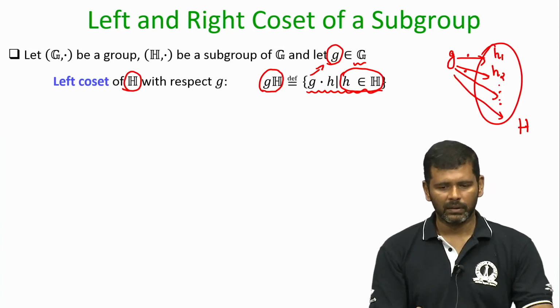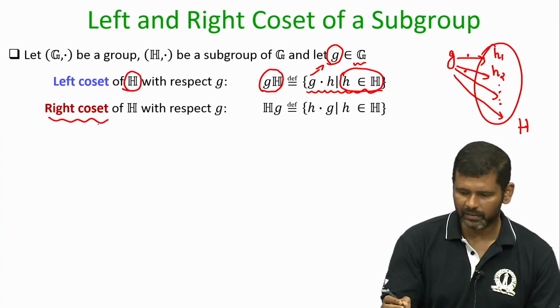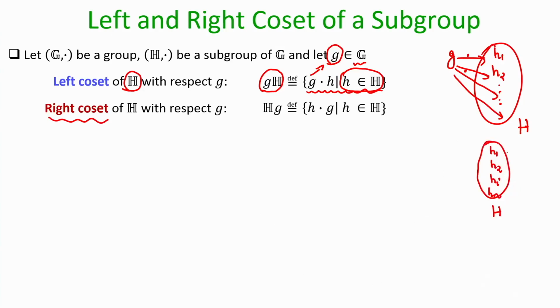Whereas the right coset is defined similarly, but now the elements of subgroup H occur as your left operand, and each of them is operated with g.